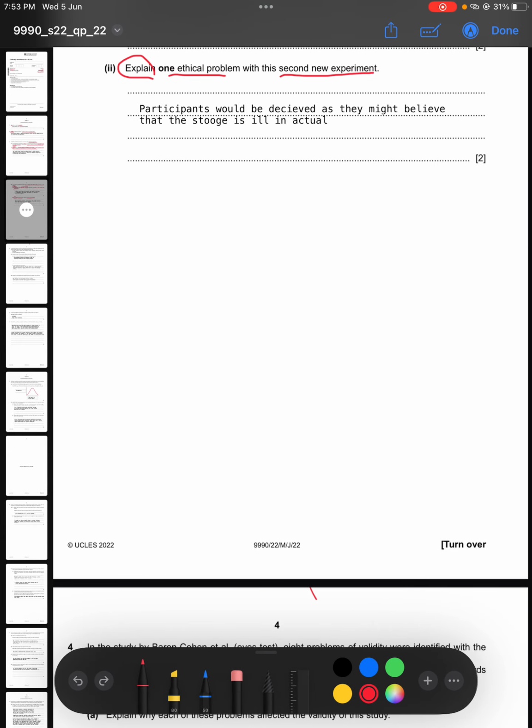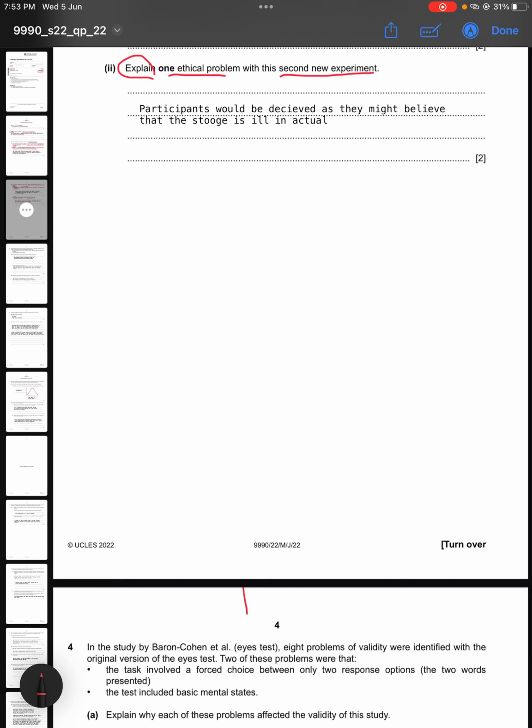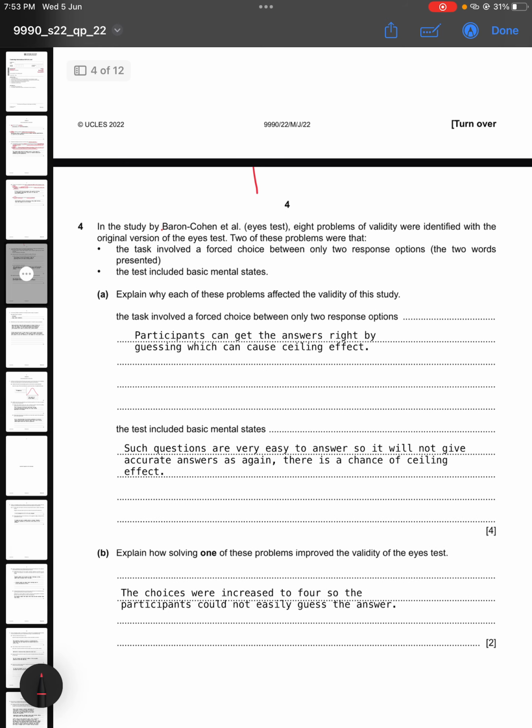Now the fourth question says, in this study by Baron-Cohen et al., the Eyes test, 8 problems of validity were identified with the original version of the Eyes test. 2 of these problems were that the task involved a forced choice between only 2 response options, the 2 words presented, and the test included basic mental states. Now you need to explain why each of these problems affected the validity of the study.